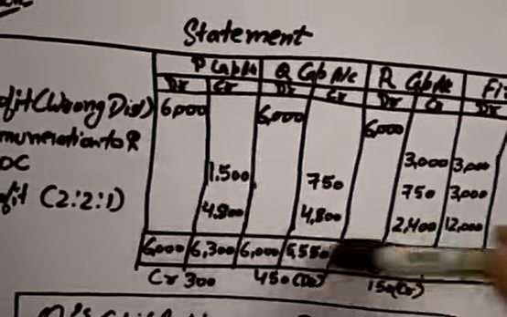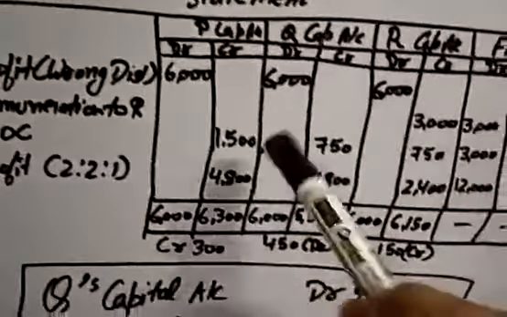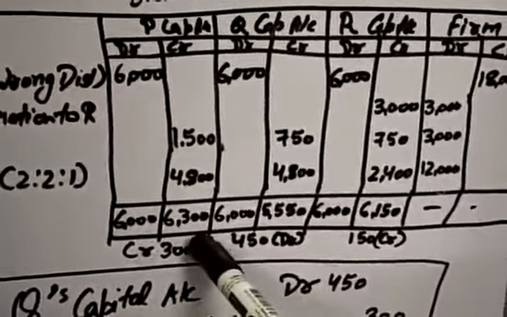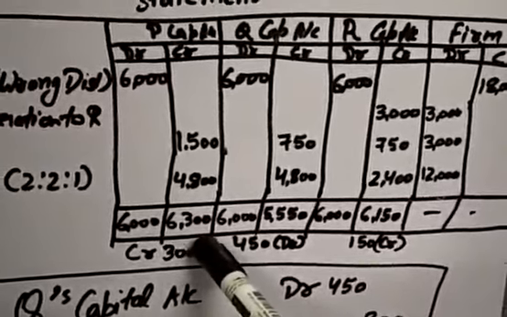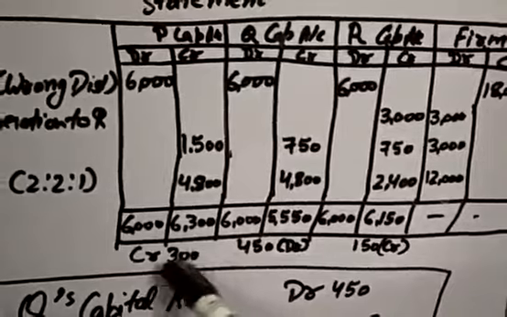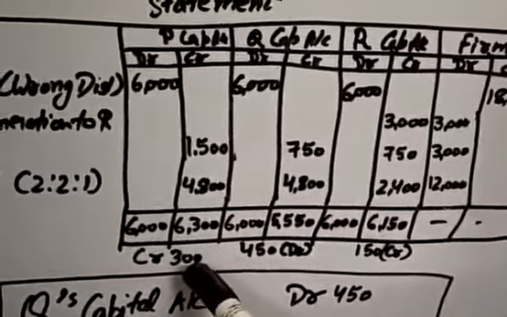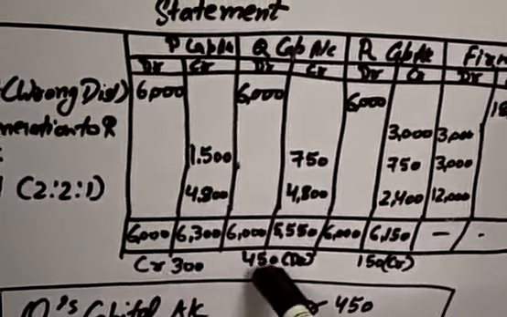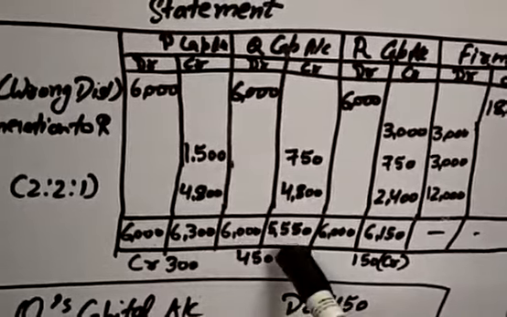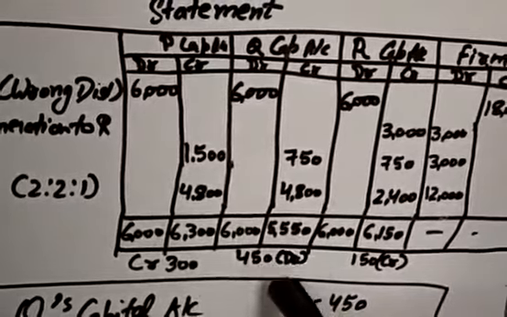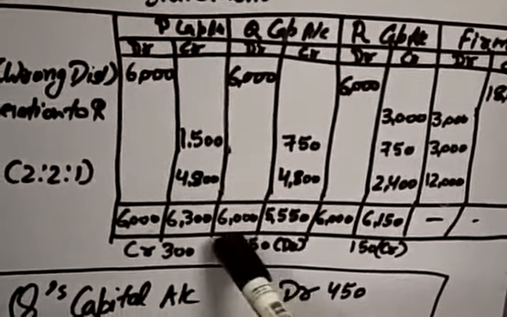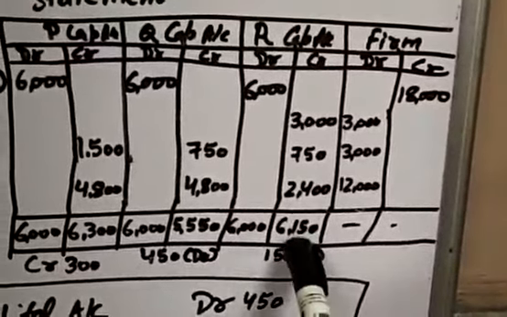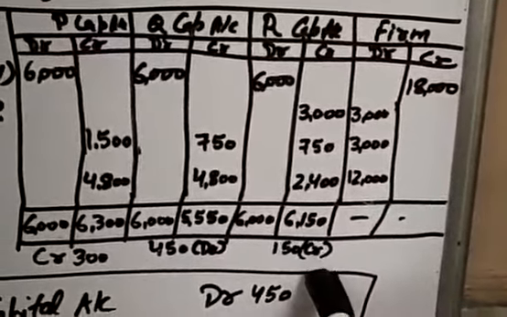Next, we will total all the columns. For P's capital account, 6,000 debit, 6,300 credit. In which side will the balance be? 300 on the credit side. I always say, whichever side is higher, we give the balance to that side. Next, 6,000 and 5,550 in Q's capital, debit and credit. It will give 450 on the debit side. And R's capital, 6,000 and 6,150, will give 150 on the credit side.